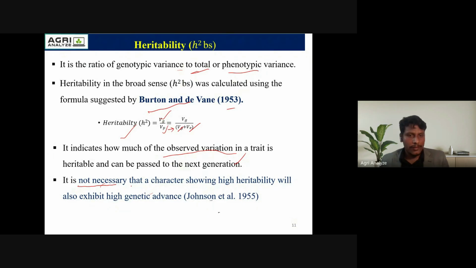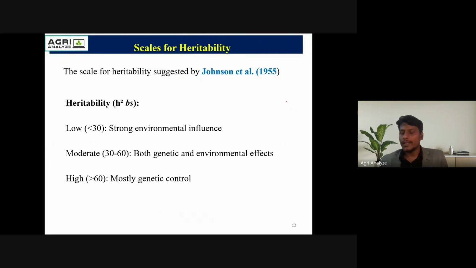It is not necessary that a character showing high heritability will also show high genetic advance. Okay, that is from Johnson et al. in 1955.